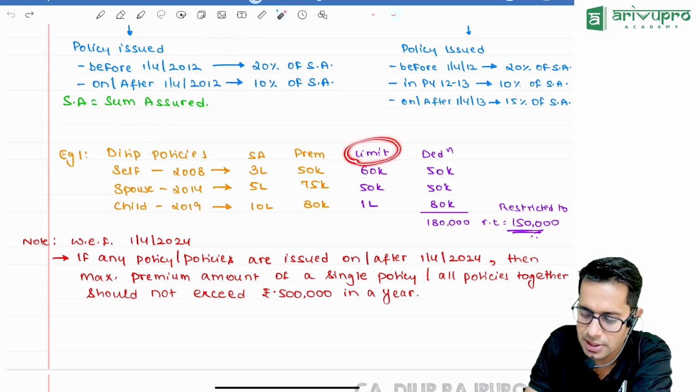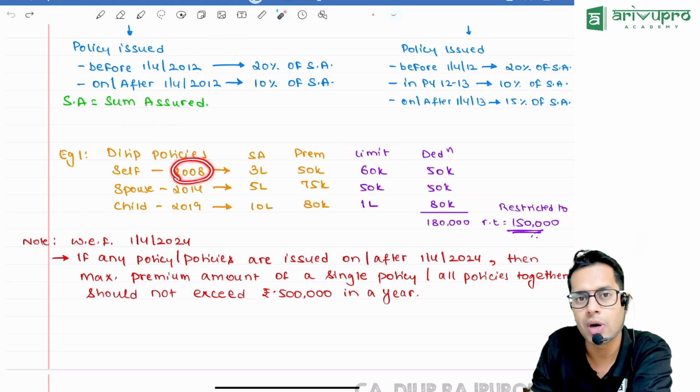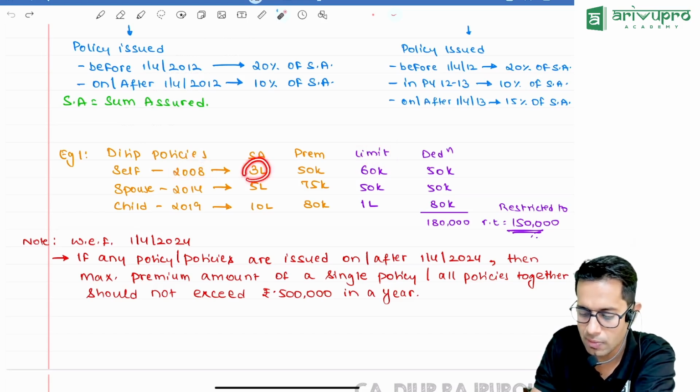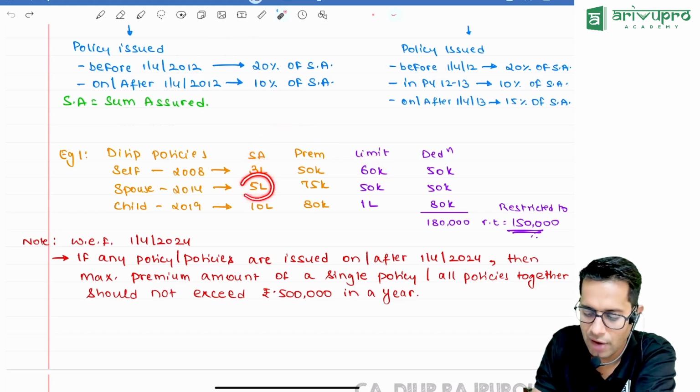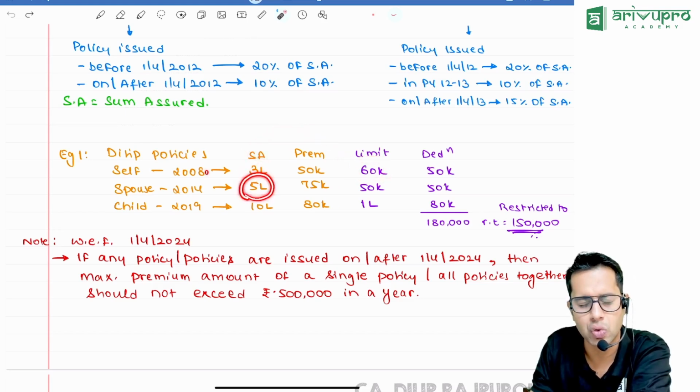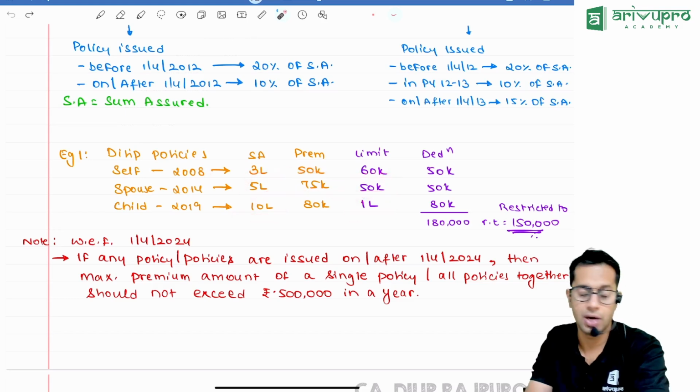Now what is the limit, sir? See, how much will the limit be? The limit will be 20% for a policy issued before 2012, 20% of sum assured. Sum assured is 3 lakhs into 20% is 60,000. Then after 2012 it is 10%. So 5 lakhs into 10% is 50,000. 10 lakhs into 10% is 1 lakh rupees.